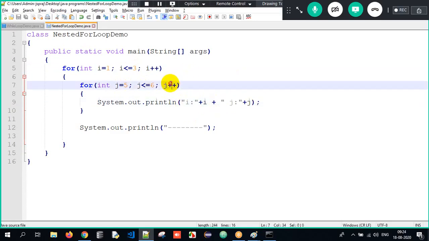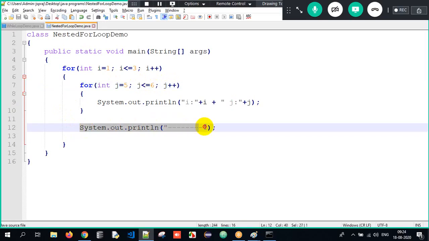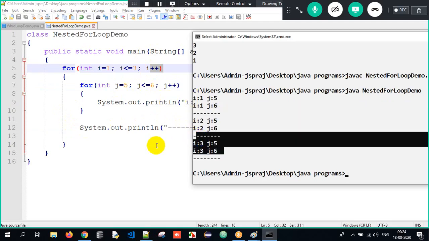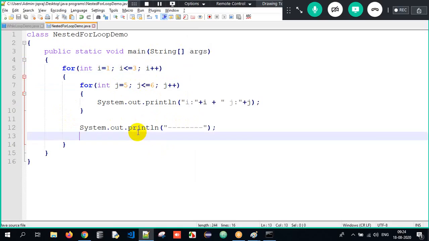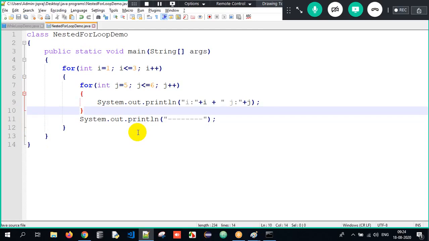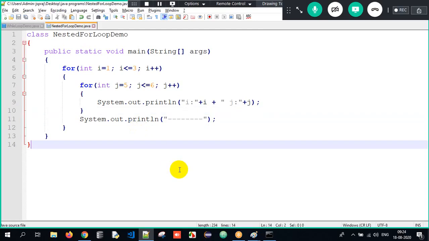Again goes back. j plus plus, it will become 7. Is 7 less than or equal to 6 here? No. Stop it. Control comes back and this line will get printed. And it goes back to the outer for loop. That's why one loop will get executed a second time and third time. I got the expected output. This is all about understanding how the looping statement works. Clear? Understood everyone here? Perfect.